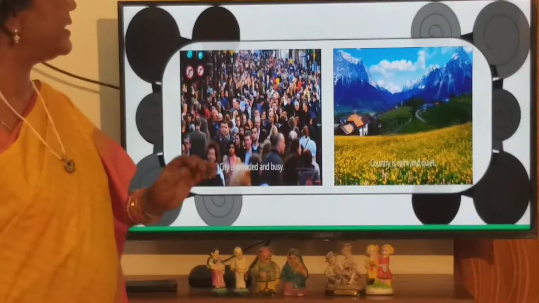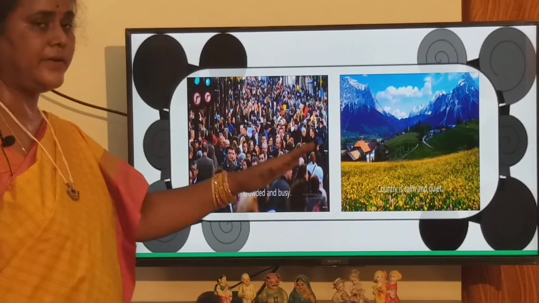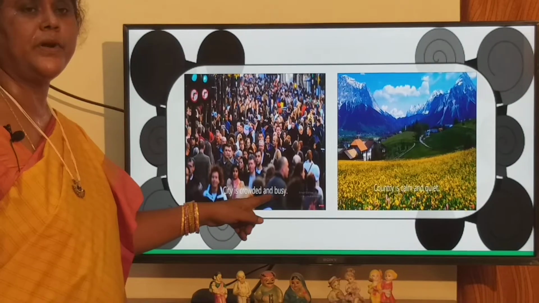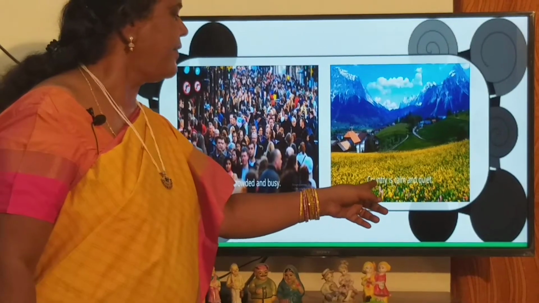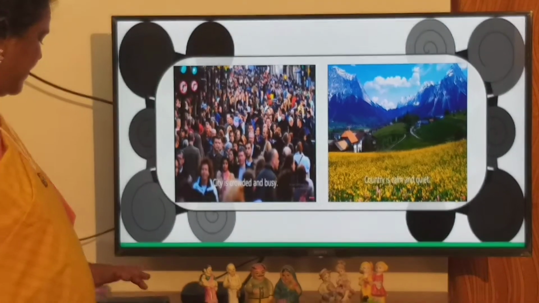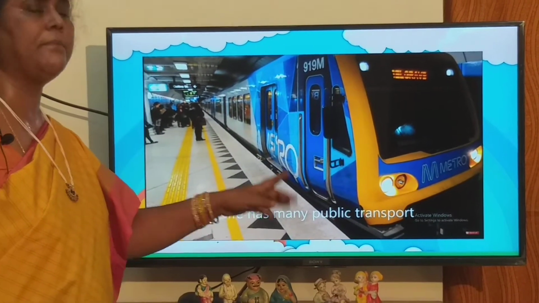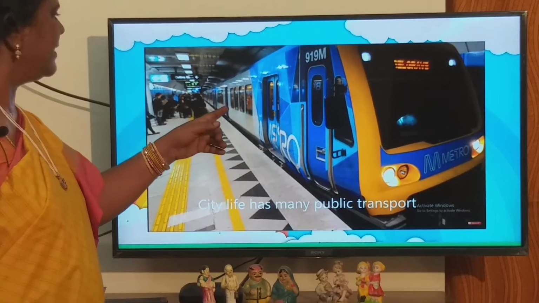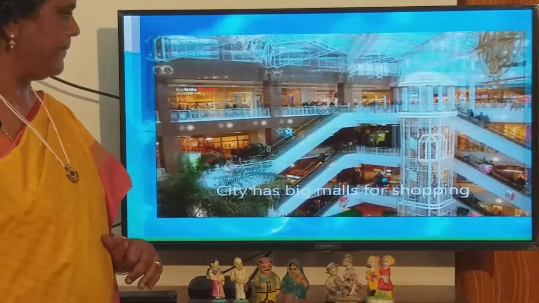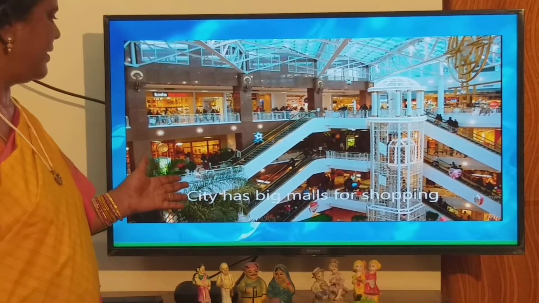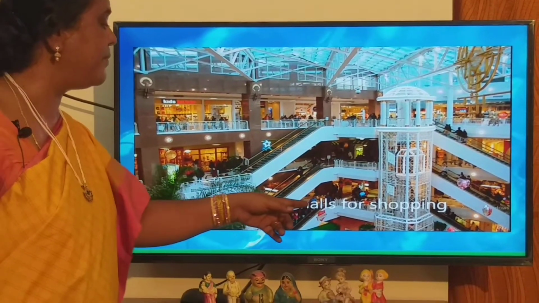Now, another difference between a city and a country, or a town and a country: a city or a town is crowded and busy, whereas a country or a village is calm and quiet. Yes, children, city life or town life has many public transport options. You see, this is the metro train we find in cities. Yes, children, this is a shopping mall. In cities, we find many big malls for shopping.